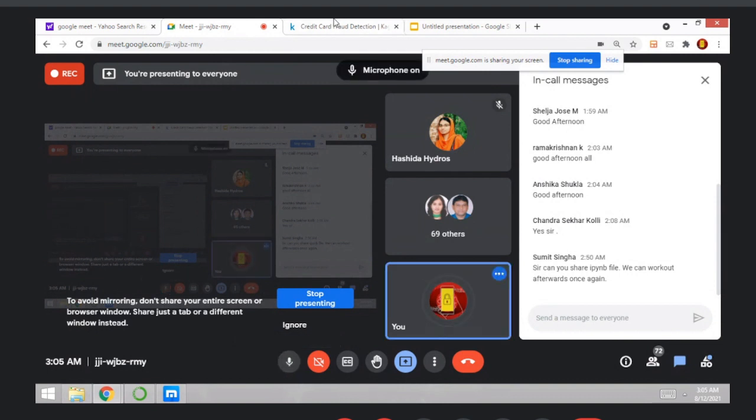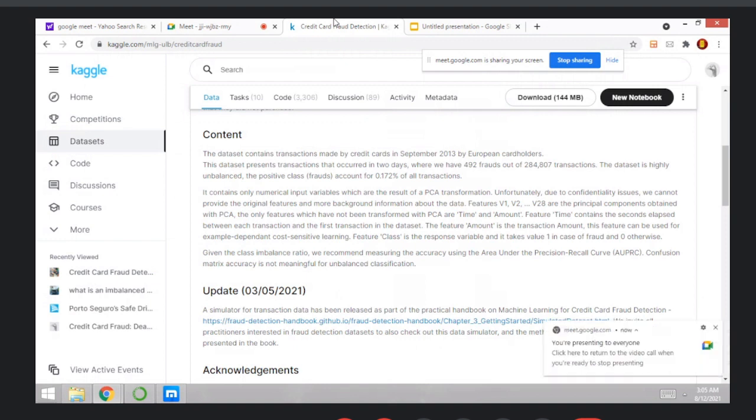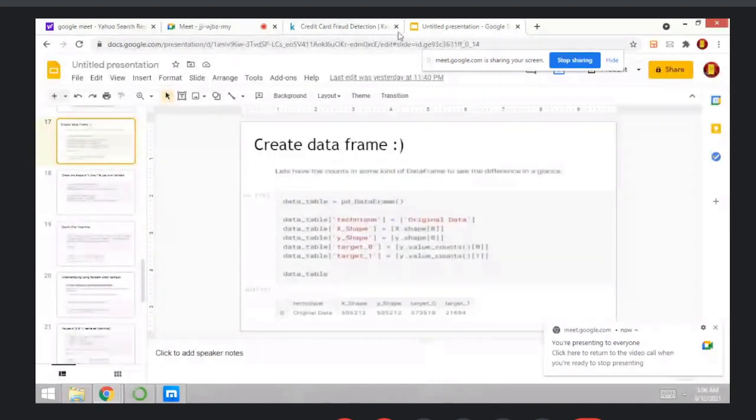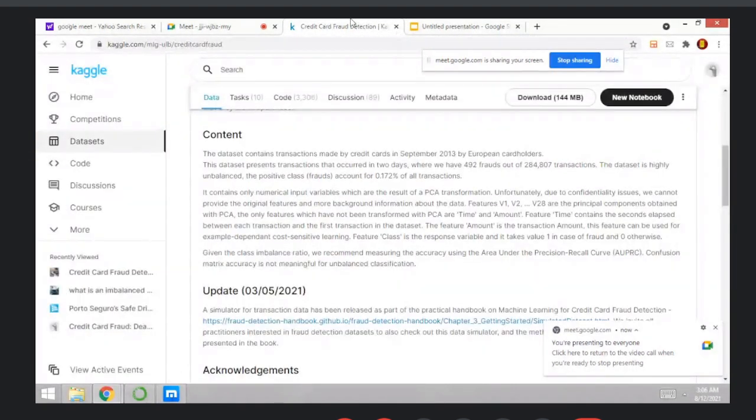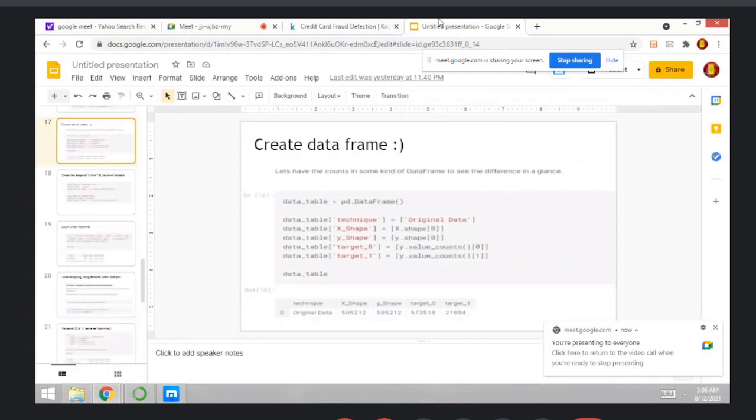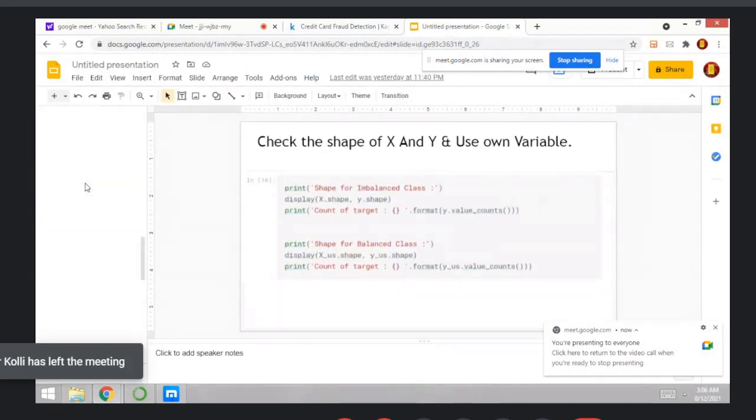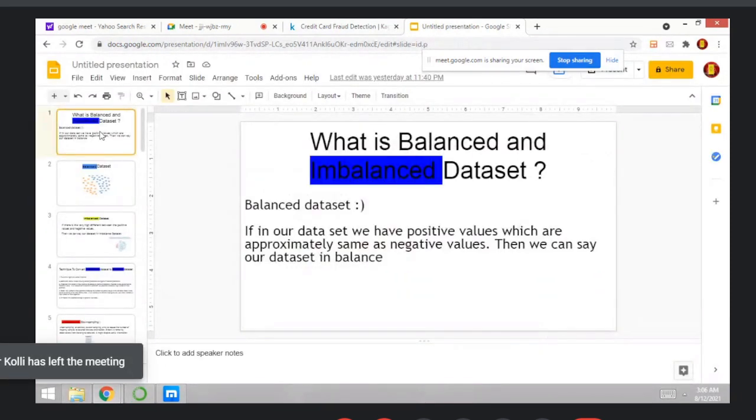Okay. Now, if you have any query, please post your queries first. Please download the data set and open your Jupyter, and use different techniques to convert the imbalanced data set to a balanced data set. Instead of this, please use logistic regression or random forest instead of such techniques. The best option is cross-validation and hyperparameter tuning.